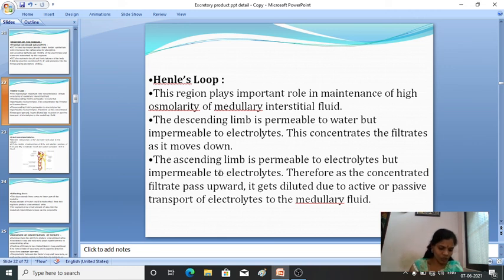Fine. And what does it do? It concentrates the filtrate as it moves downward.